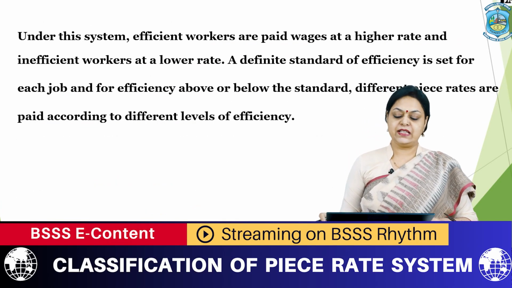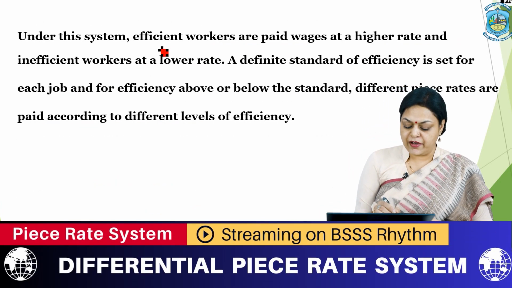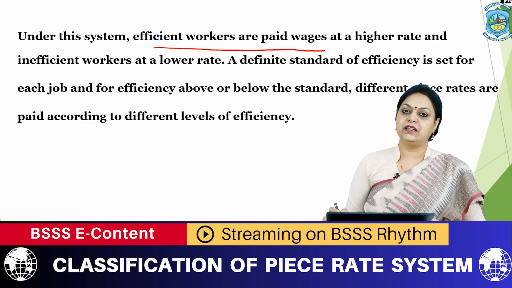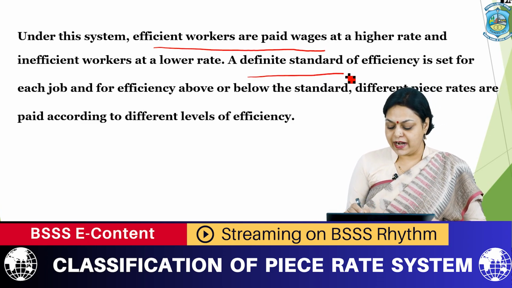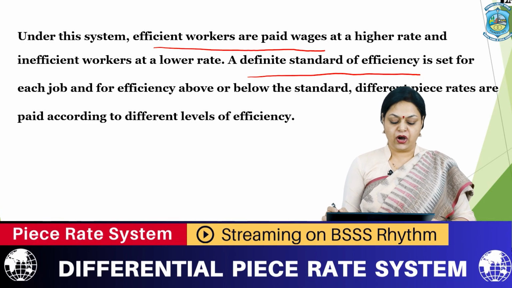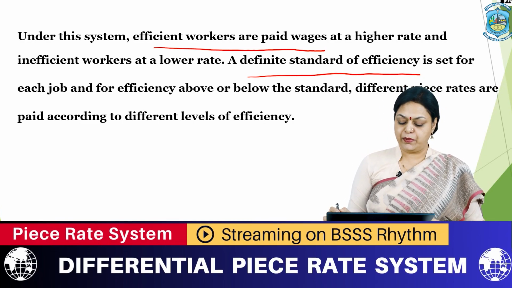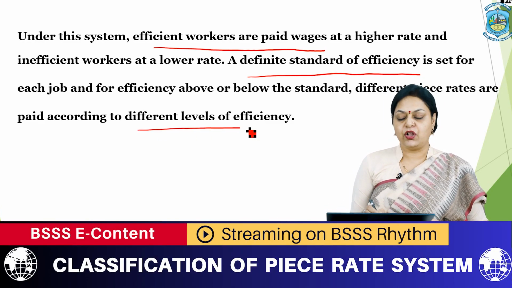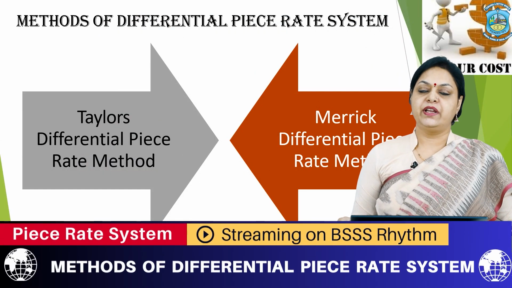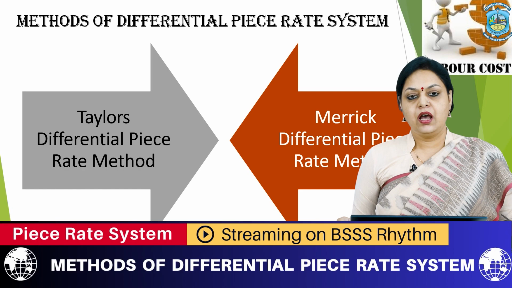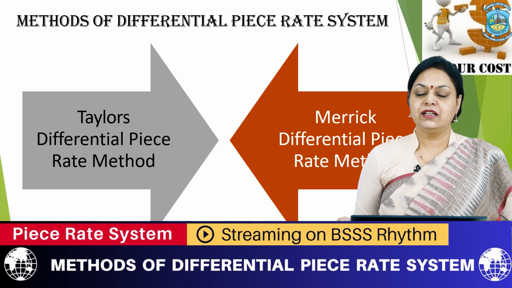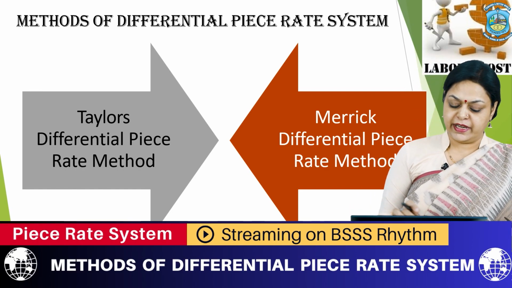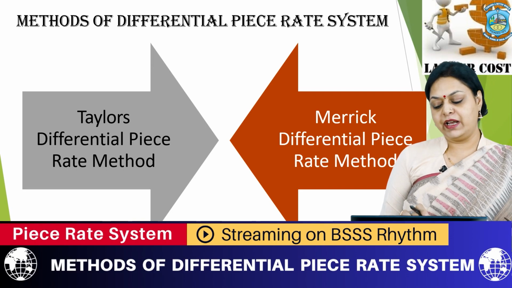Third, differential piece rate system. Under this system, efficient workers are paid wages at a higher rate and inefficient workers at a lower rate. A definite standard of efficiency is set for each job, and for efficiency above or below the standard, different piece rates are paid according to the different levels of efficiency. Methods of differential piece rate system. Taylor and Merrick have given their theories about the differential piece rate system. So, what is Taylor's differential piece rate method and what is Merrick's differential piece rate system?